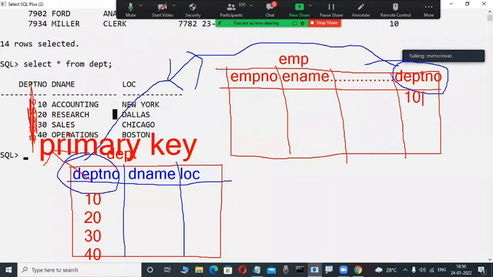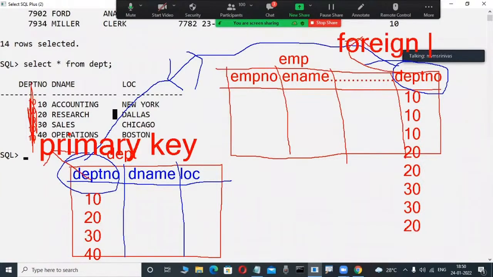Duplicate data is there. 10 is there, again 10, again 20, again 20, again 30, again 30, like this. That's why whenever duplicate data is there in a common column, this column is also called a foreign key. We are defining foreign keys, don't worry. Foreign keys, primary keys, check, unique, these types are called constraints, and we are learning them in our course.